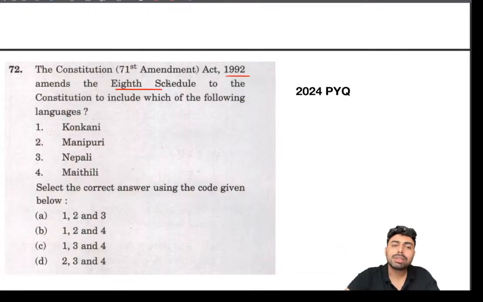But this question is not asking about the 92nd Amendment Act. It is asking about the 71st Amendment Act that happened in 1992. In the heat of the examination, I got really confused with that and I skipped this question.